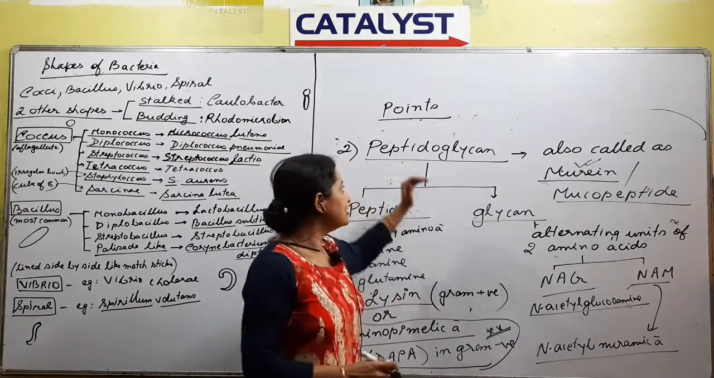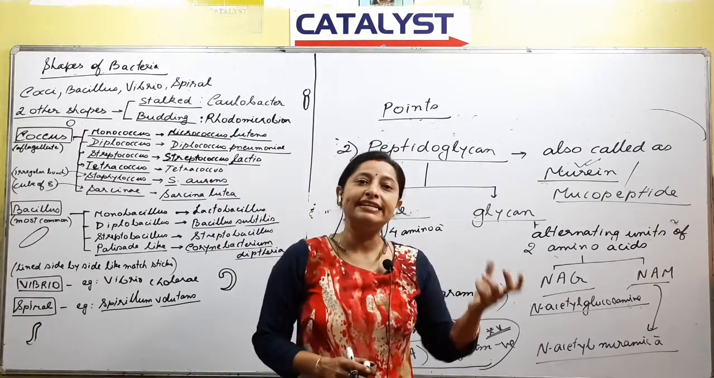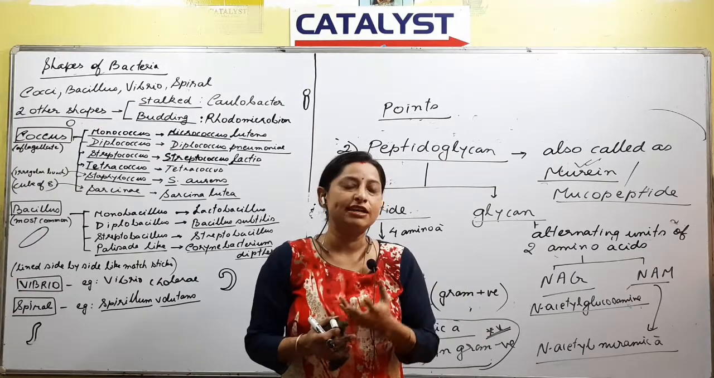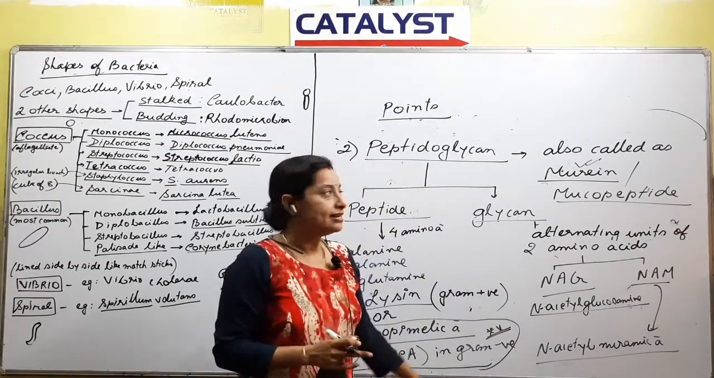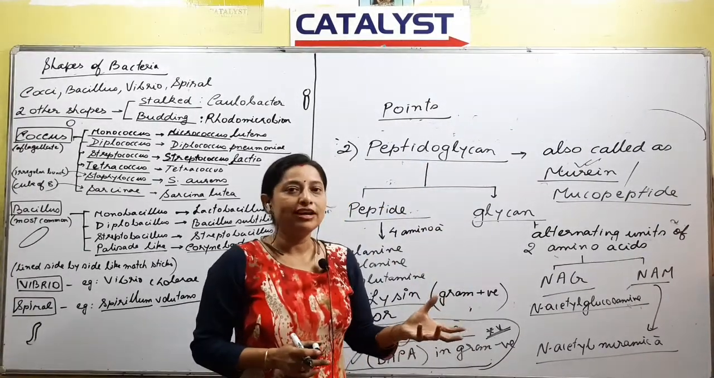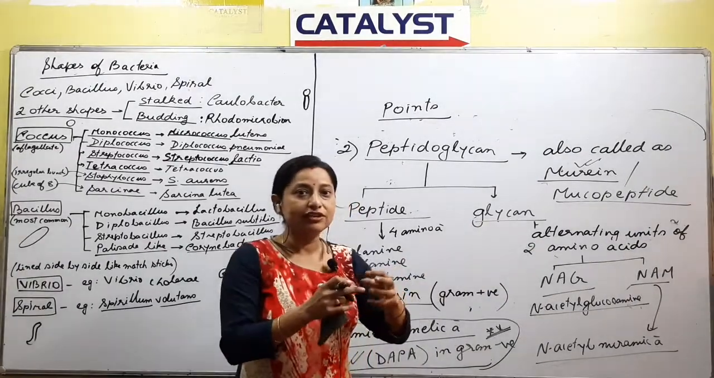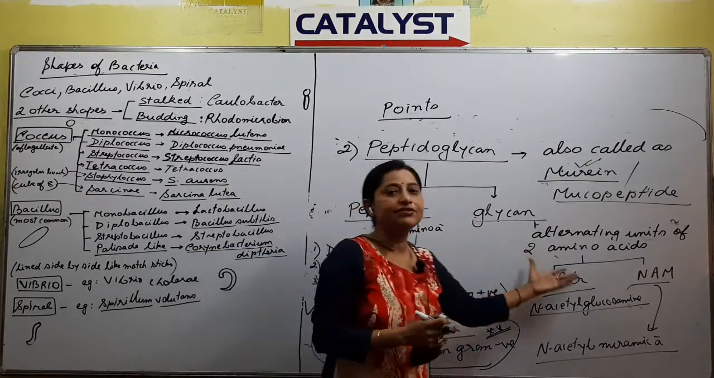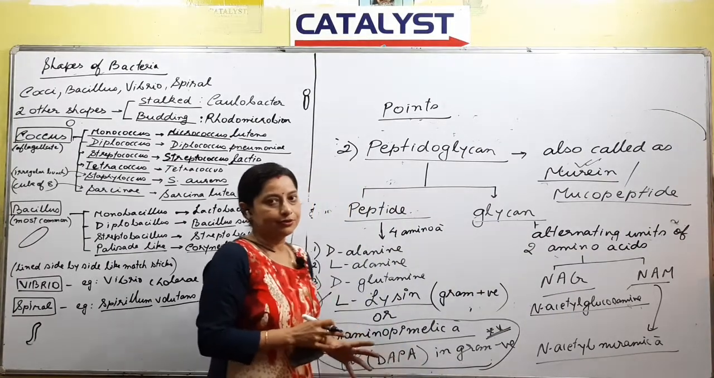In short, what we can say, peptidoglycan is a chief constituent of the bacterial cell wall. Peptidoglycan is made up of proteins, and proteins are made up of smaller units, amino acids. So there are different types of amino acids that join together to form that peptidoglycan. These are the different types of amino acids that are found in the peptidoglycan. Is the point understood?